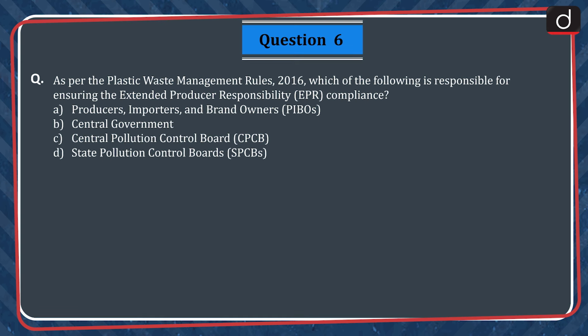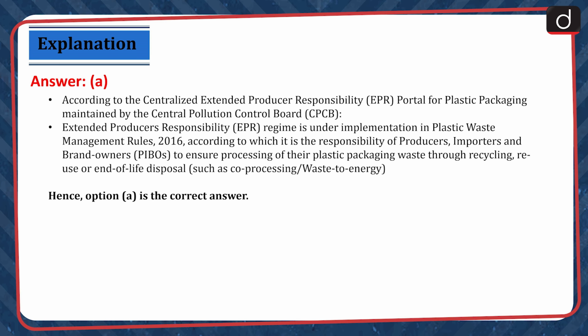Question 6. As per the Plastic Waste Management Rules 2016, which of the following is responsible for ensuring the extended producer responsibility compliance? A. Producers, importers and brand owners. B. Central government. C. Central Pollution Control Board. D. State Pollution Control Boards. The correct answer is option A.